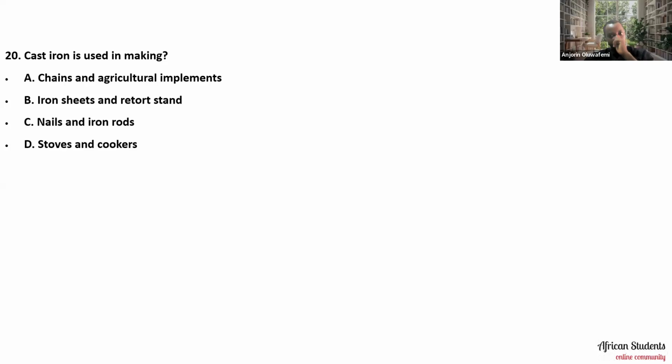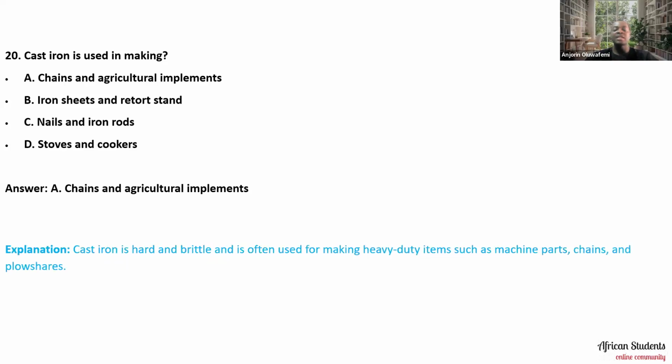While I reveal to you what the right answer is, and the explanation for choosing that particular answer. Chains and agricultural implements, that's what we use cast iron in making. The reason is that cast iron is hard and brittle and is often used for making heavy duty items such as machine parts, chains, and plowshares. So that's what we use cast iron for, because it is hard, and it's also brittle.